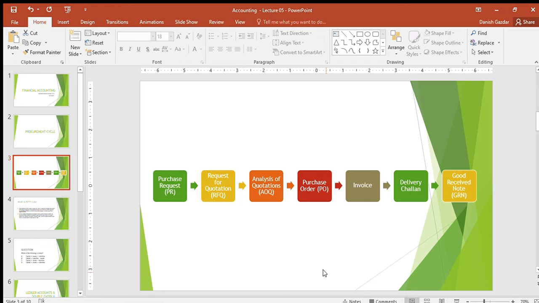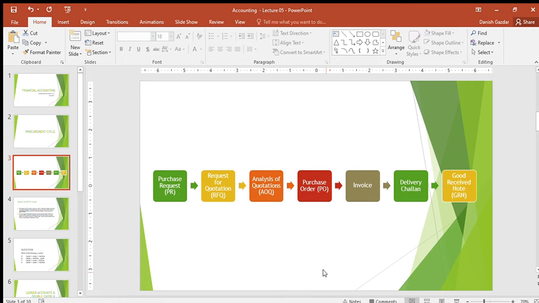The procurement department would then float a request for quotation (RFQ) to various vendors, and based on that, it would receive quotations. Once the quotations are received, the department would make an AOQ, analysis of quotation, where the various vendors would be listed along with their listed prices and their taxes. All of these things would appear on that document, and based on that document, a vendor is selected. The reason for selection is also mentioned on the AOQ. Once the AOQ is completed, the procurement department prepares a purchase order and delivers it to the concerned vendor.